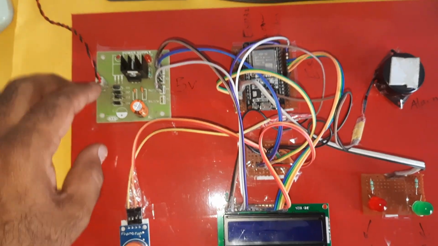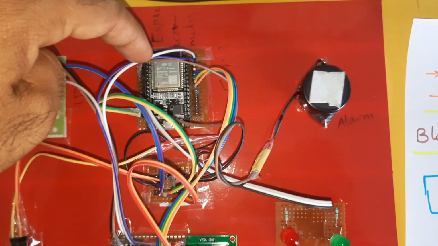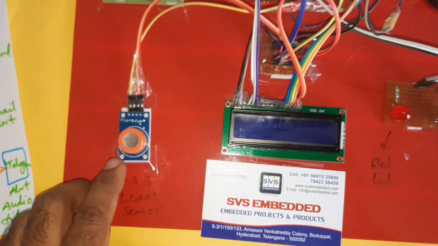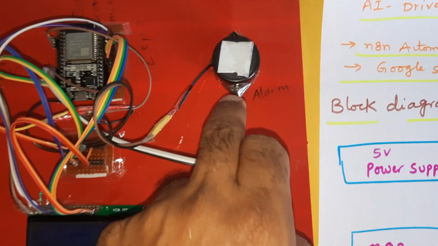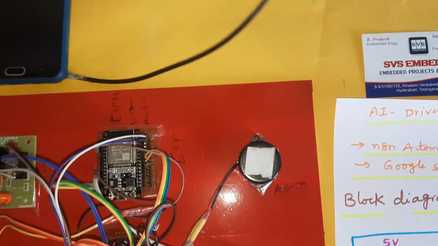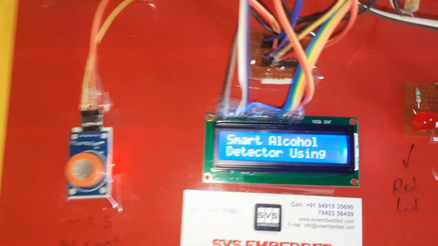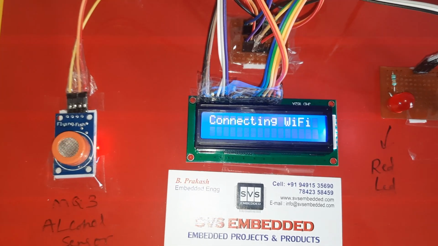5 volts power supply module: bridge rectifier, filter capacitor, 7805 regulator, 1 LED, then ESP32 AI Thinker board, MQ3 alcohol sensor, 16x2 LCD display, red LED, green LED indicators, and one alarm. And here we are using a 0 to 9 volts adapter power source. Okay, smart alcohol detection system using ESP32 and MQ3 sensor.